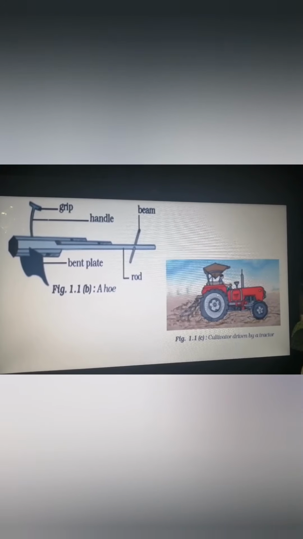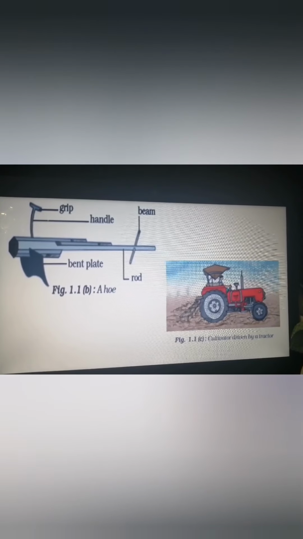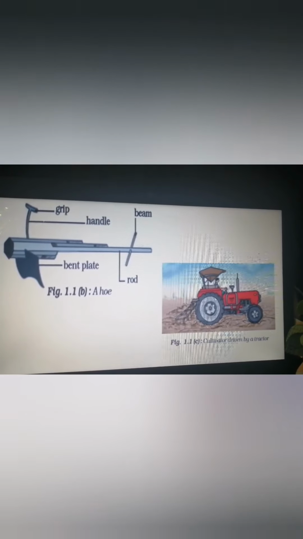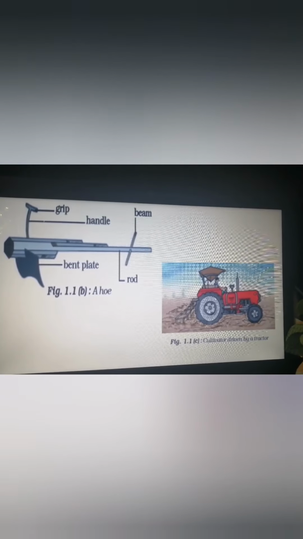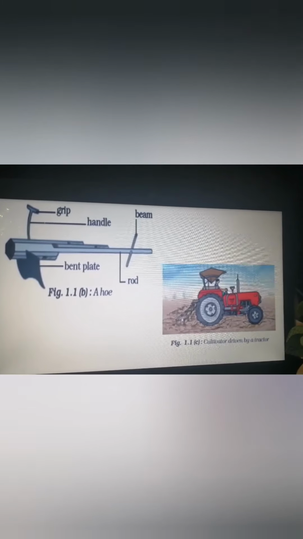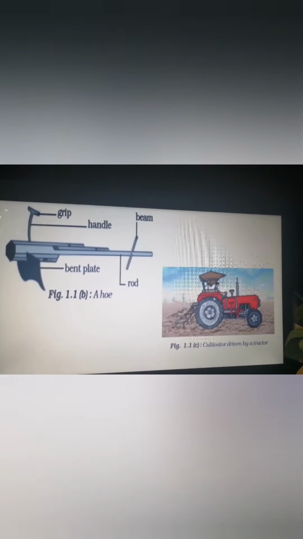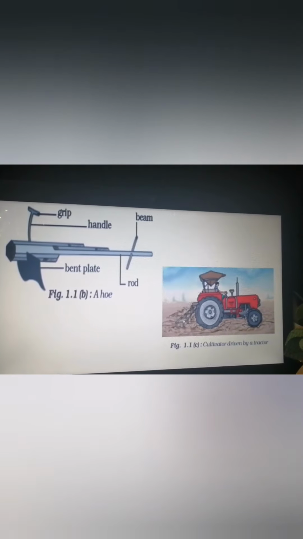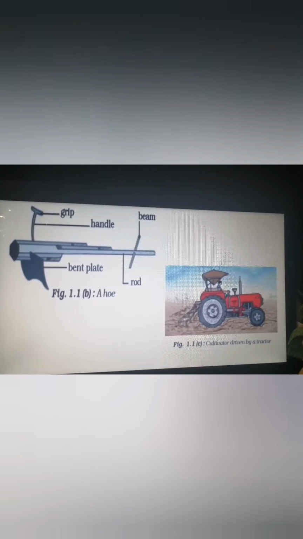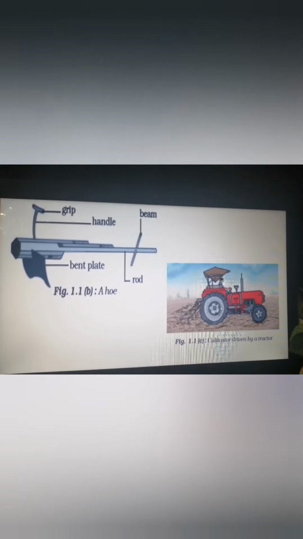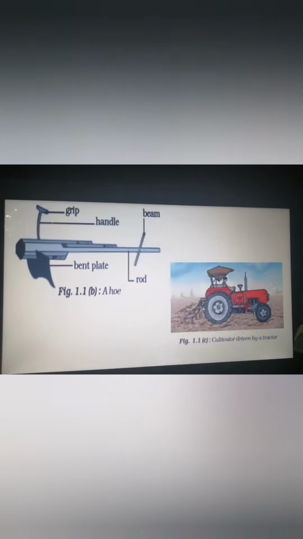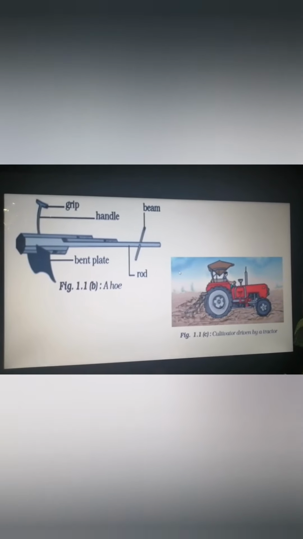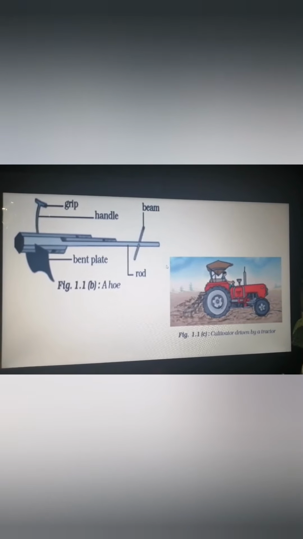Next is the cultivator. A cultivator is nothing but a plowing technique where it is done by a tractor. This is the part which goes inside the soil. The driver sits and the plowing is done. Okay, so these are the three tools which are used in the plowing technique.